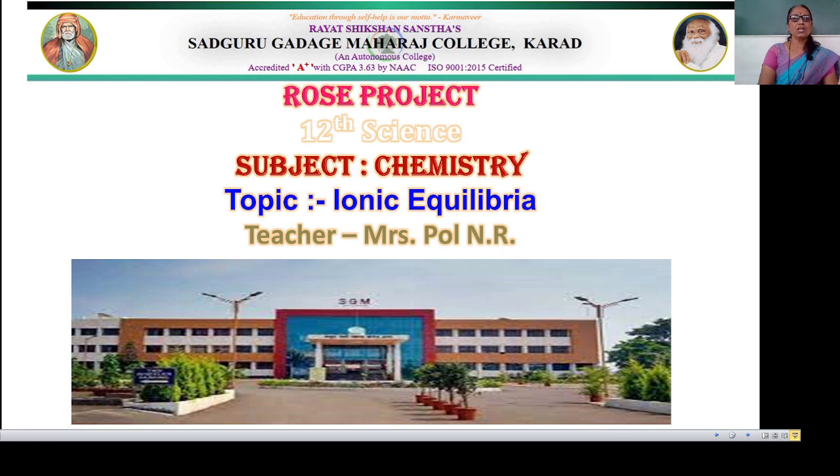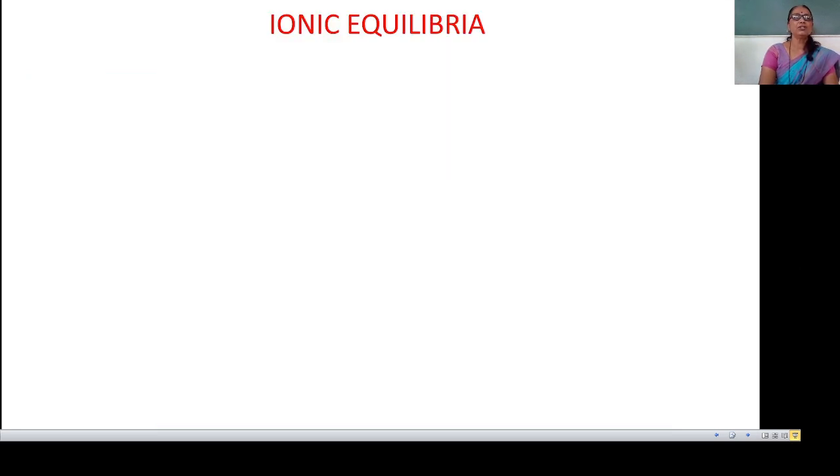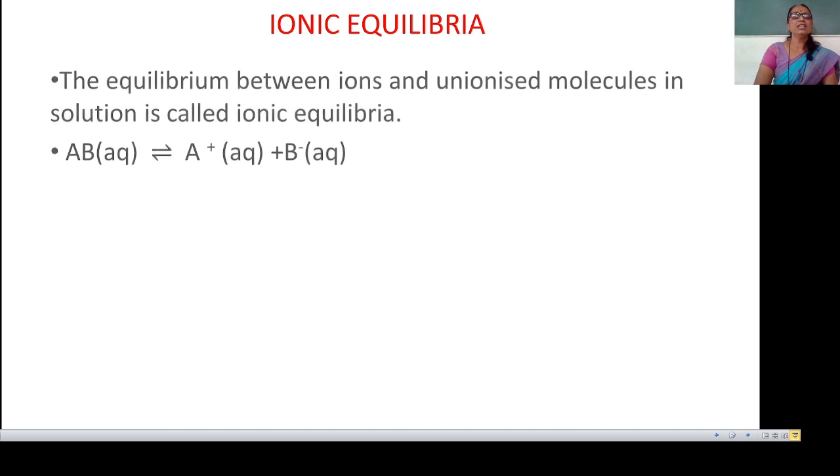We are going to start a new topic from 12th chemistry, ionic equilibria. This is the third topic in the chemistry book. Then what is equilibrium? Equilibrium means when the rate of forward reaction is equal to the rate of backward reaction. Means for equilibrium, a reversible condition is necessary.